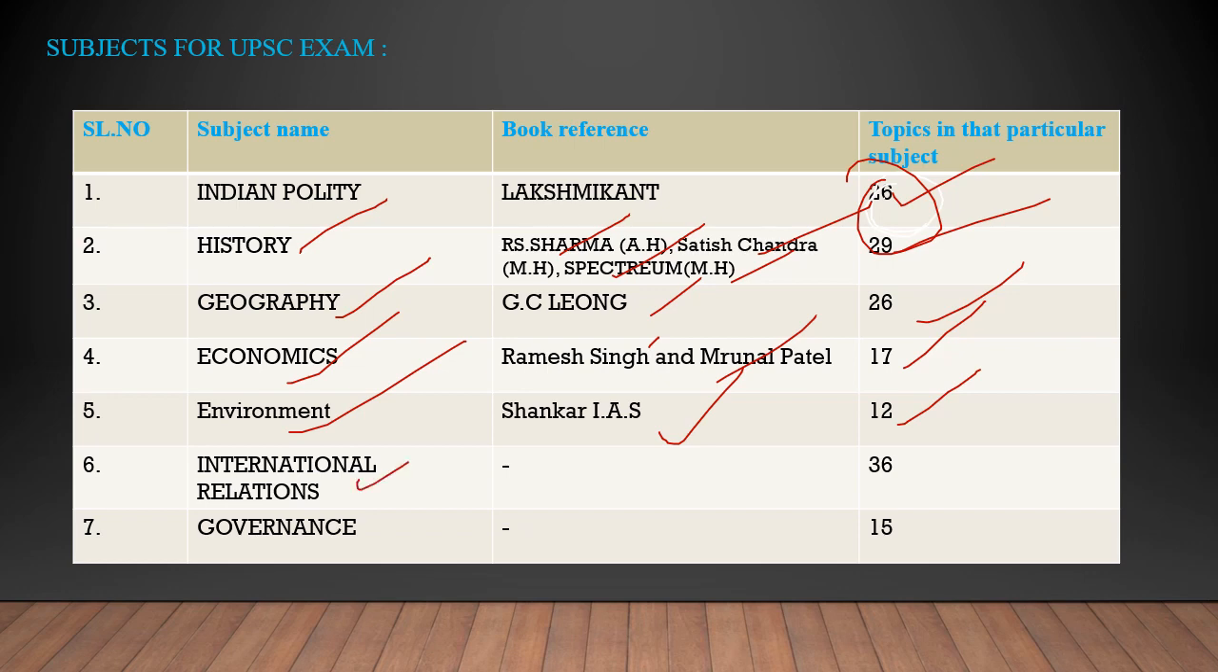After that are international relations and governance. These two topics are mainly important from the Mains perspective. When you look at previous year question papers, they relate to Mains only. When it comes to book references, there is no standard book that everyone follows. So I am going for the lecture series. That's why I cannot recommend any book here, because everyone has their own standard of books.